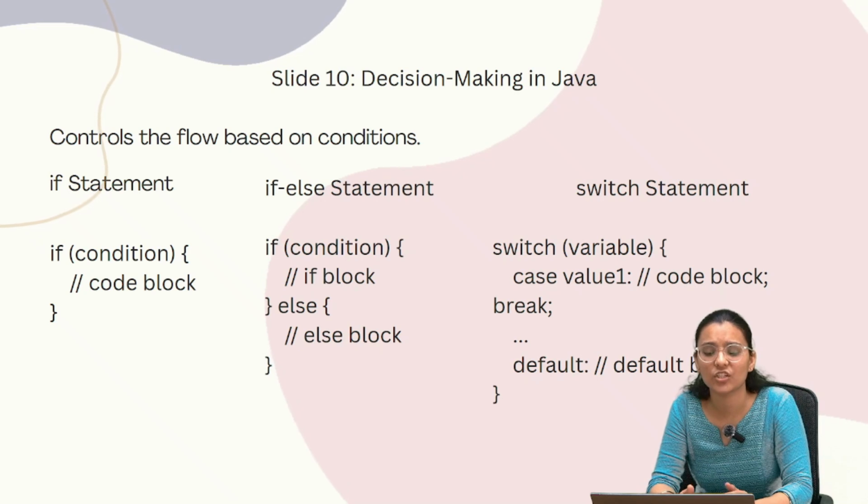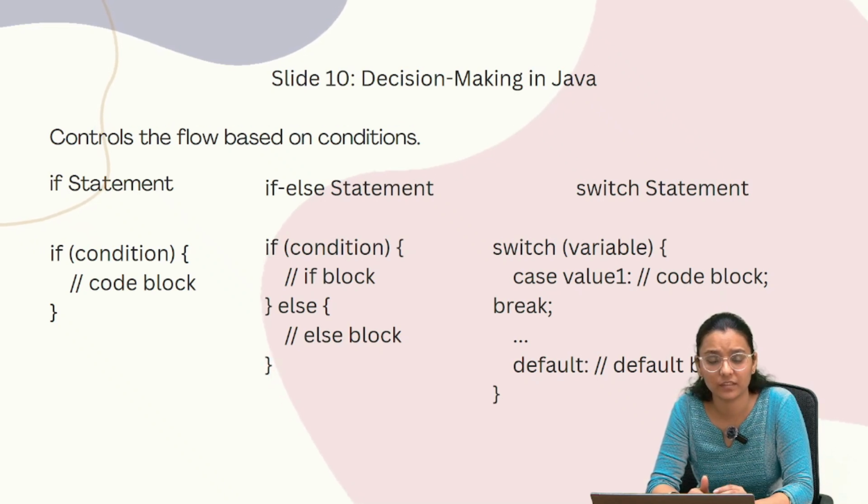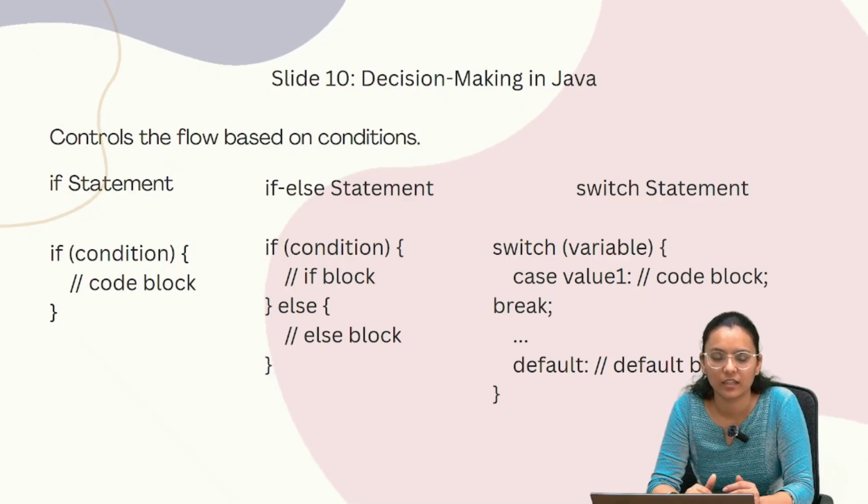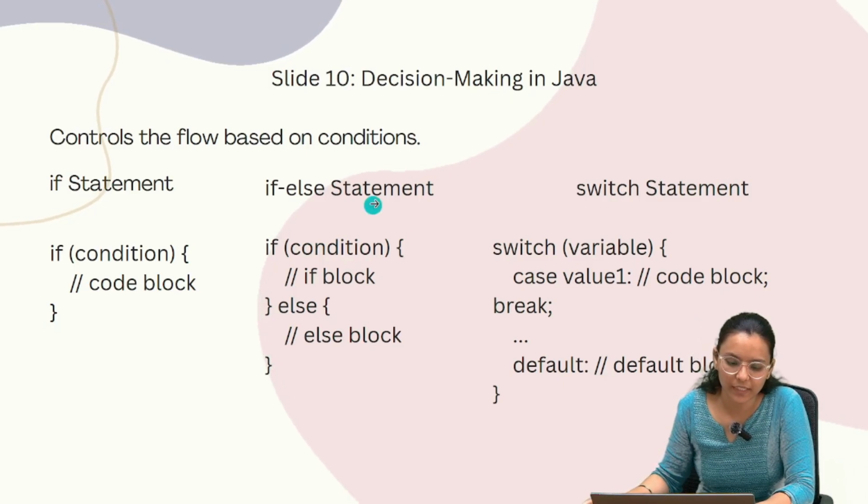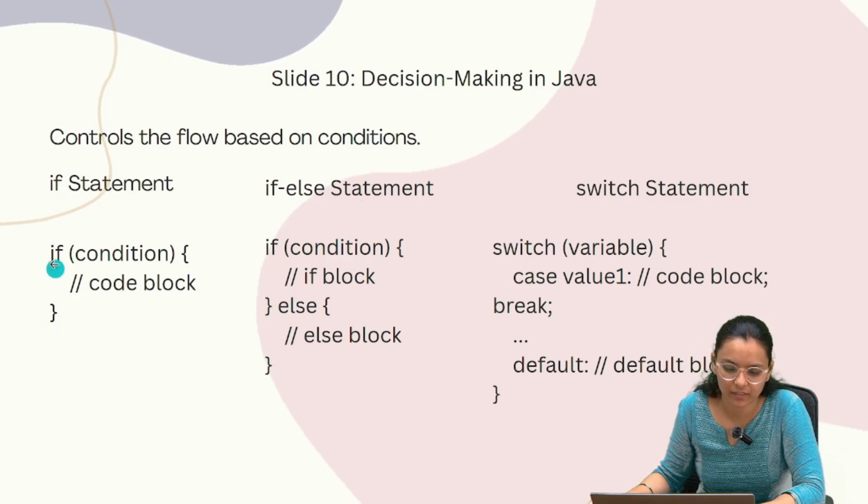So next is decision making in Java. It means it controls the flow based on the conditions. Here we use if statement, if else statement, nested if statement, switch statement. Okay. So if statement can be written with the syntax if condition, and here we have to write our code.